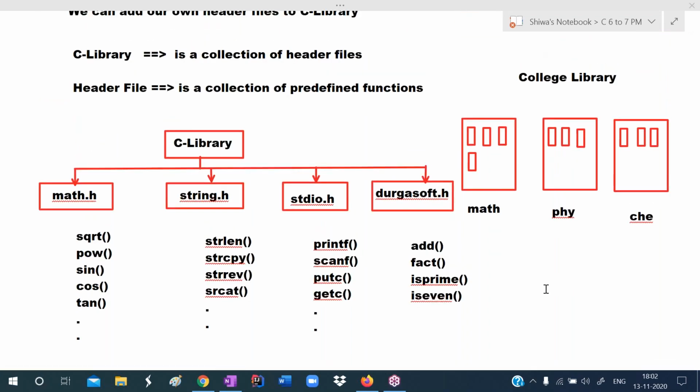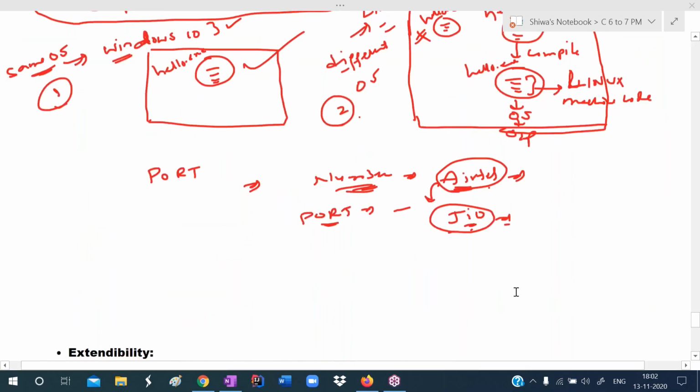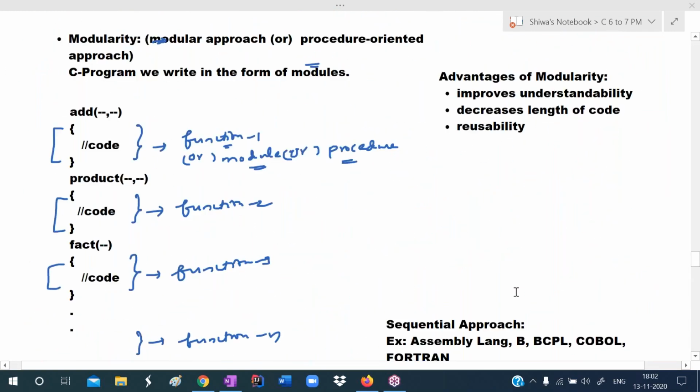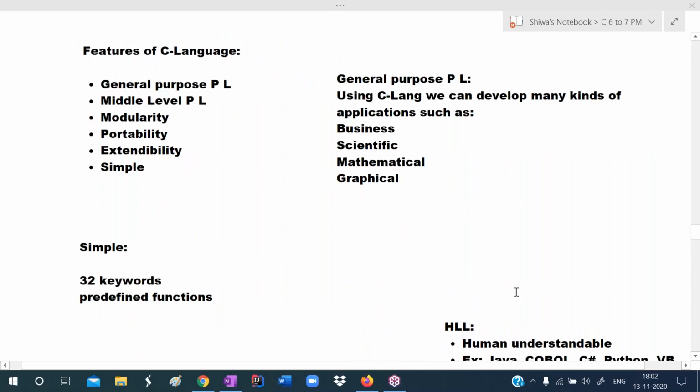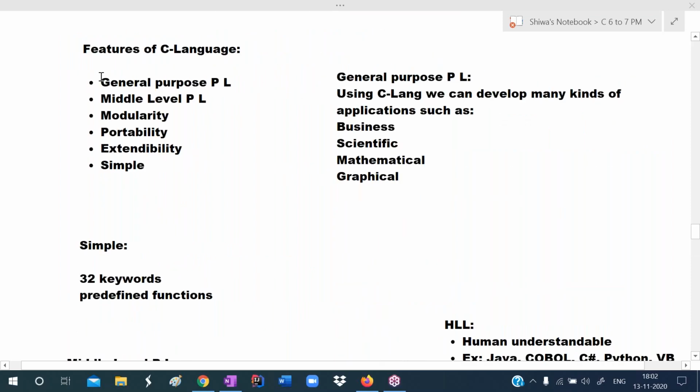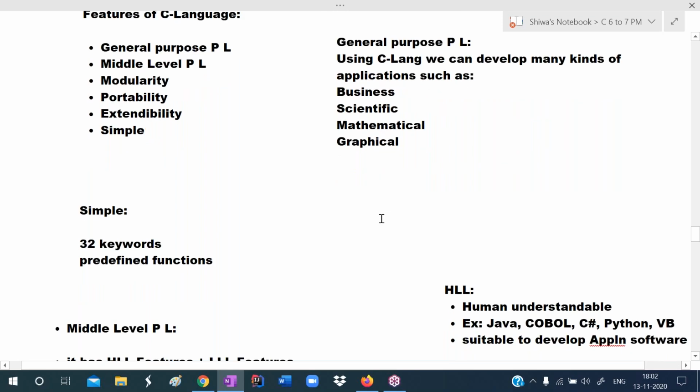So in the previous session, we clearly discussed the features of C language. What are the features of C language? The C language is a general purpose programming language. Means using C language, we can develop many kinds of applications like business, scientific, mathematical, and graphical applications. So that's why it is called general purpose.